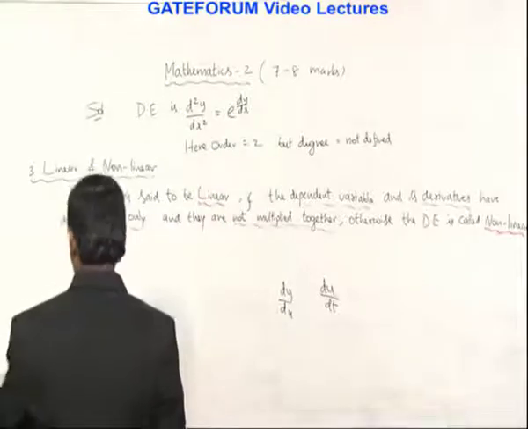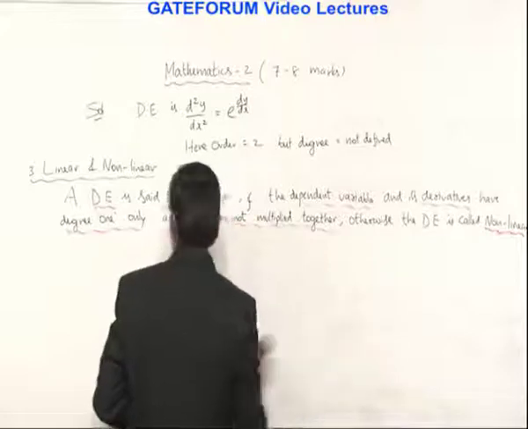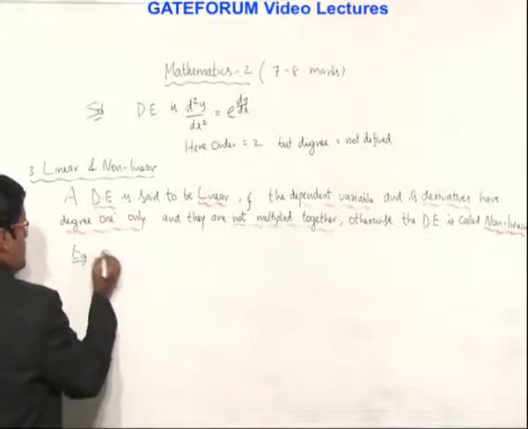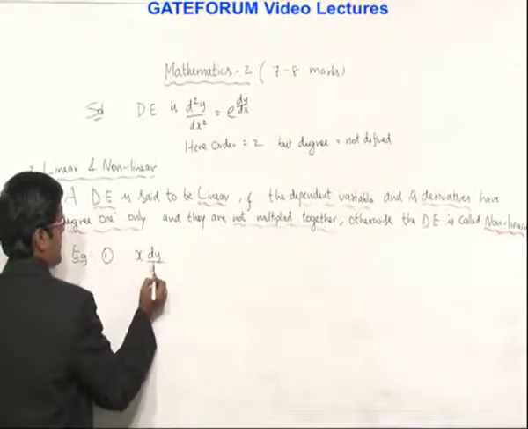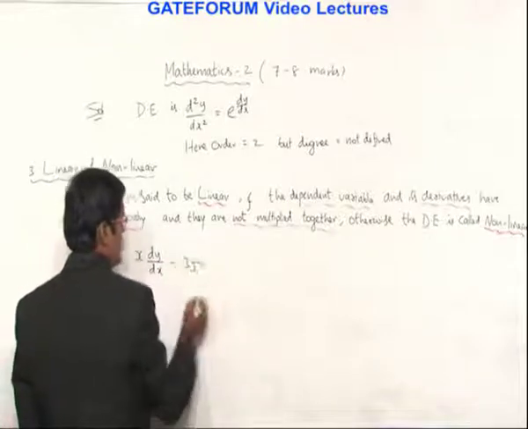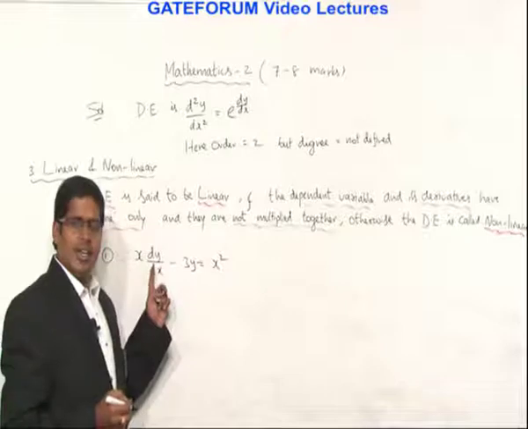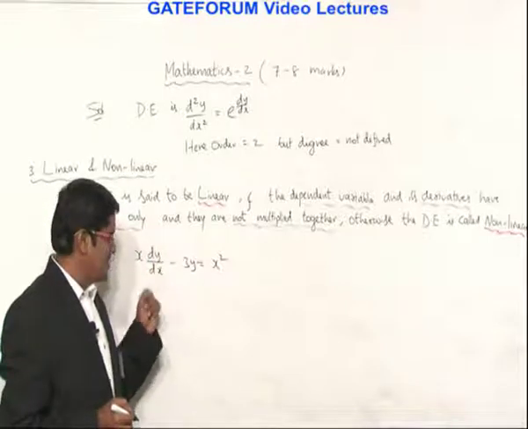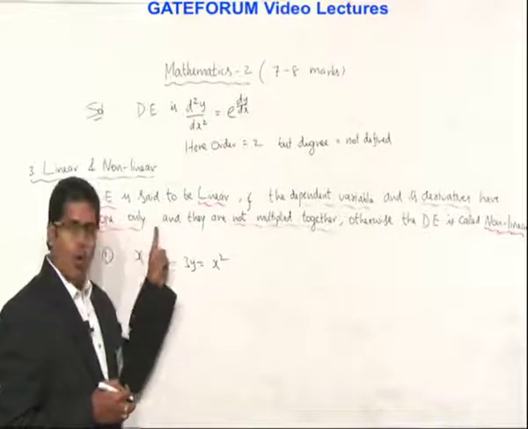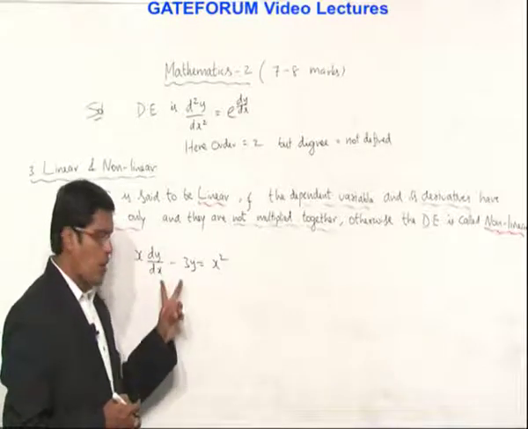Okay. So let us see a few examples. We can say directly whether an equation is linear or non-linear by using the above definition. Example 1: x dy by dx minus 3 into y is equal to x square. As far as the derivative dy by dx is concerned, y is the dependent variable, x is the independent variable. So y has power 1, and dy by dx has power 1 only and they are not multiplied.